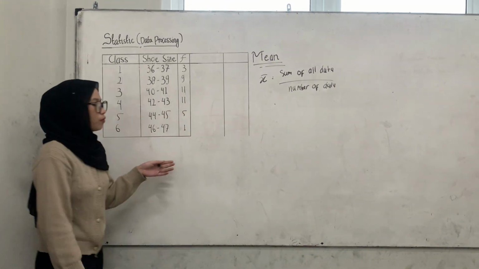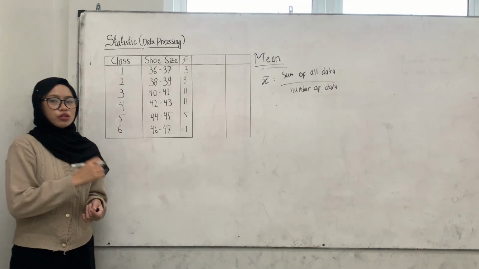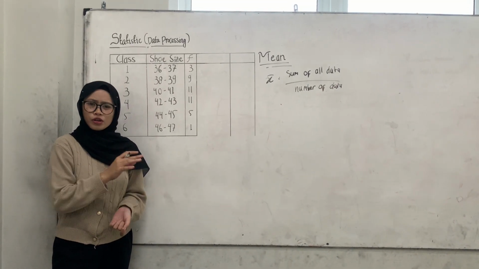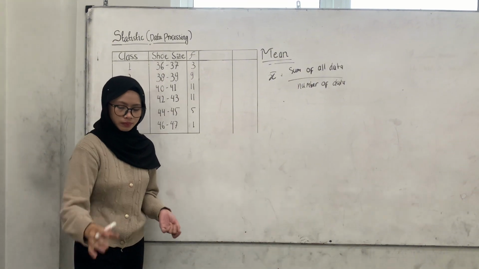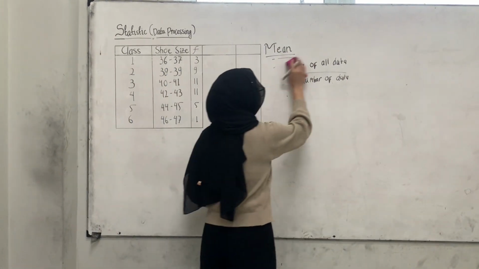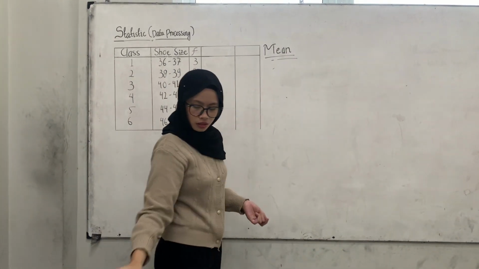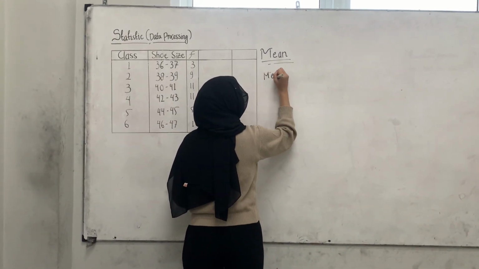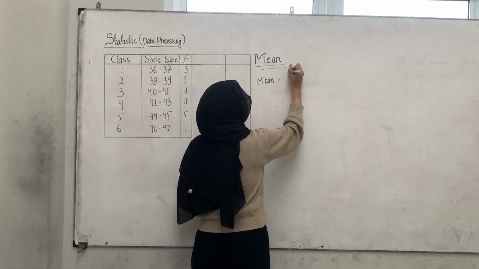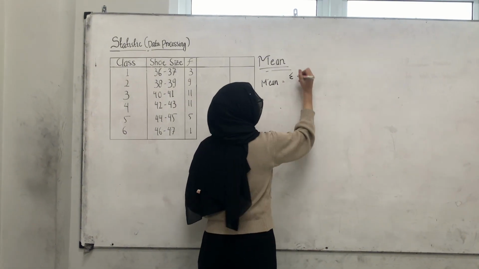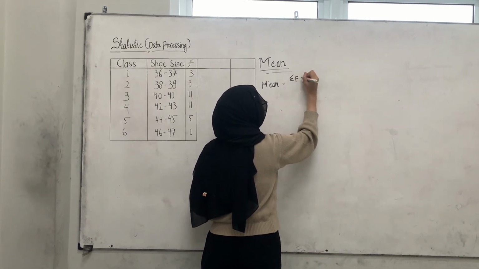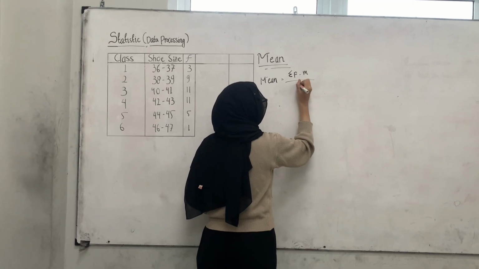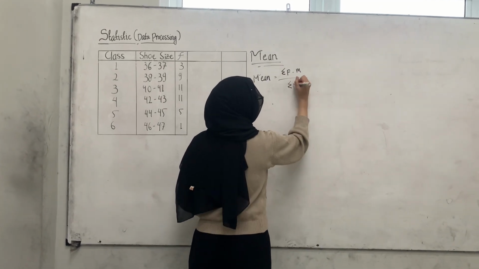But for a grouped frequency table, the mean is going to be something similar, but the equation will be modified a bit. So it's going to be the sum of the product of the frequency multiplied with the midpoint, divided by the sum of the frequency values.